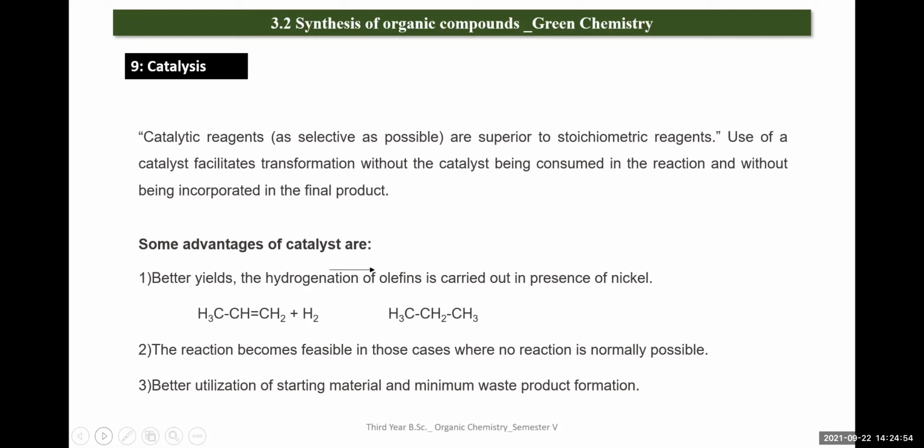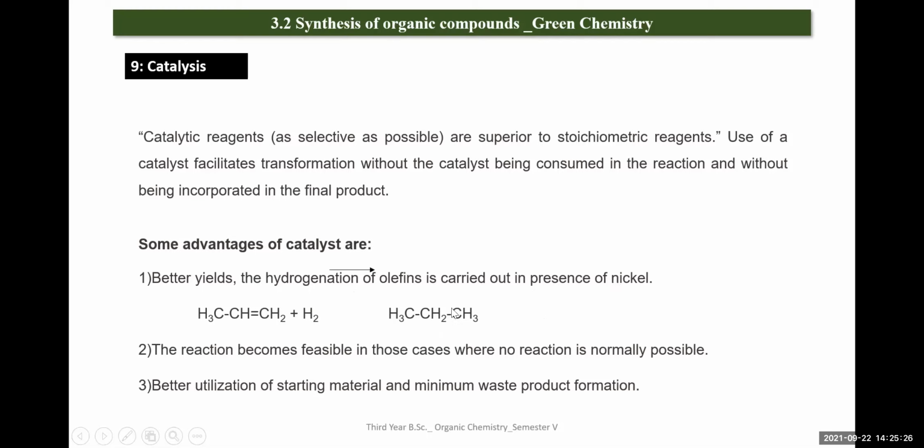They can allow for the utilization of reactions which would not proceed under normal conditions, and which also produce less waste. Here you can see a reaction, a hydrogenation. This is a propene, which we hydrogenate in the presence of a nickel catalyst. This propene has a multiple bond. We hydrogenate it in the presence of nickel, and it gives propane in high yield.